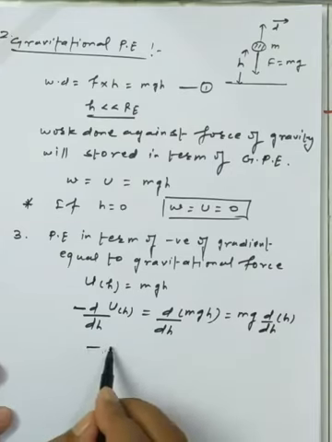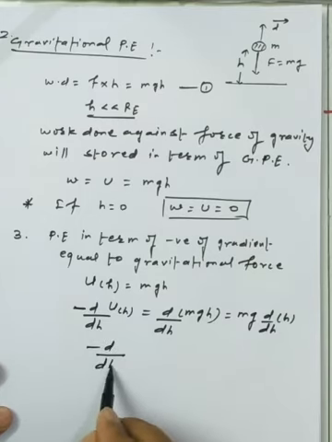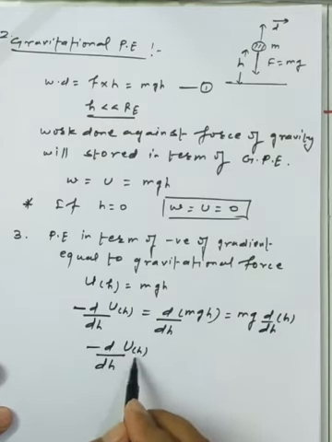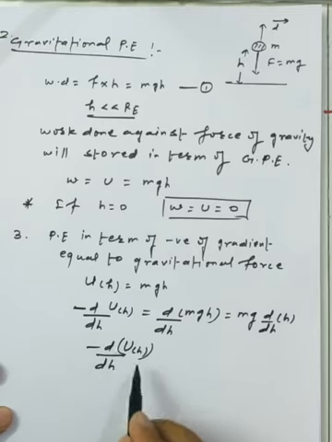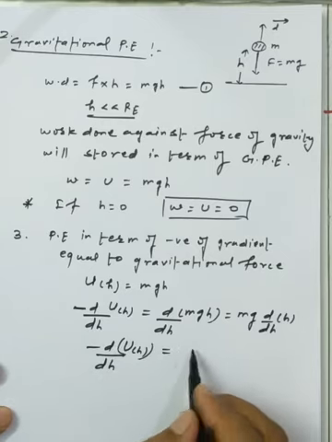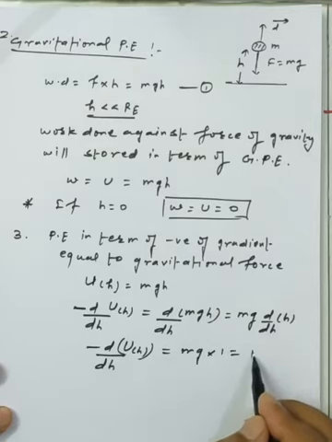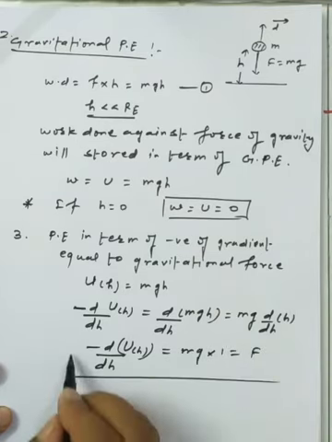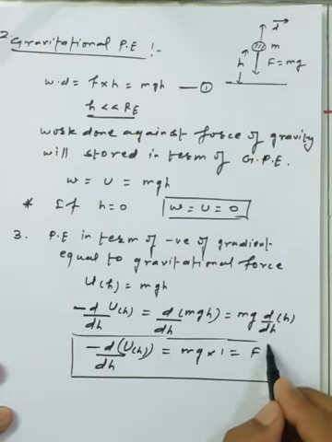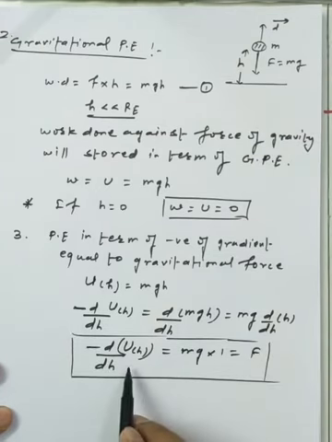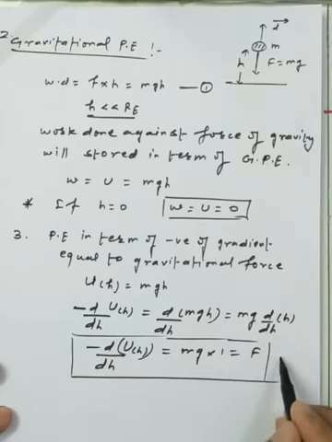So we are just representing the potential energy divided by dh, that means U as a function of h, that is called mg into 1. Okay, and that mg is regarded as a force. So easily we can say that the negative of the gradient of the potential energy equals the gravitational force. So this is one of the general representations we have.